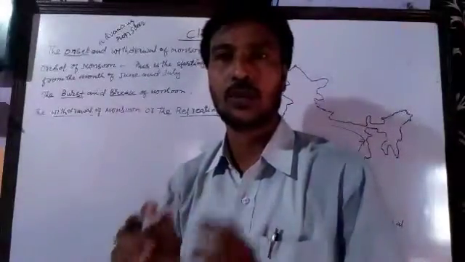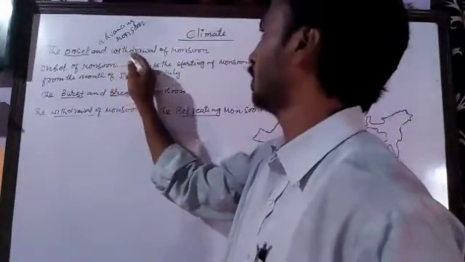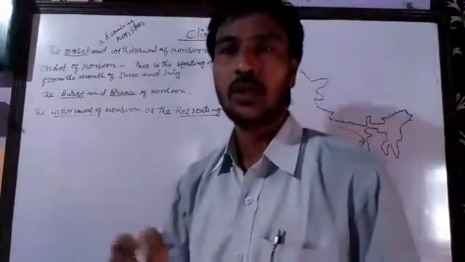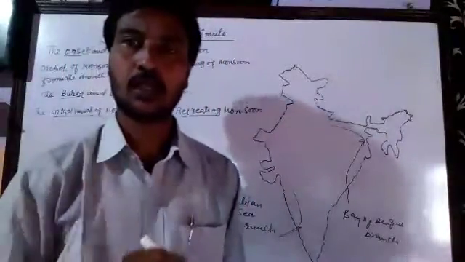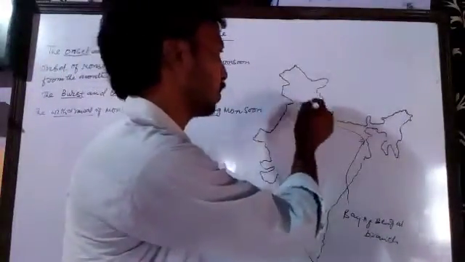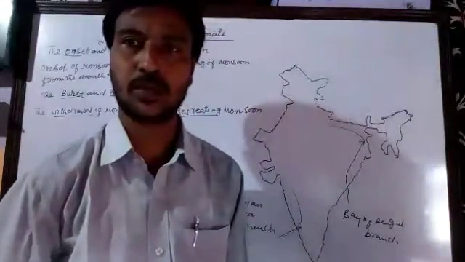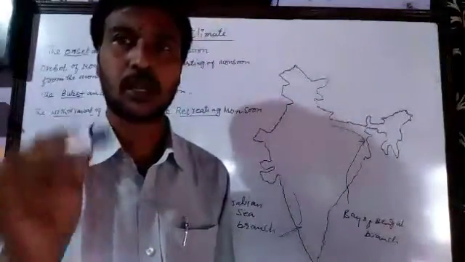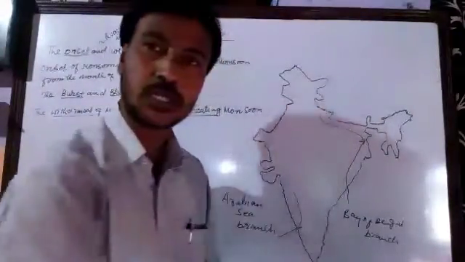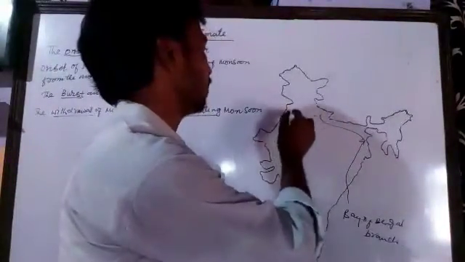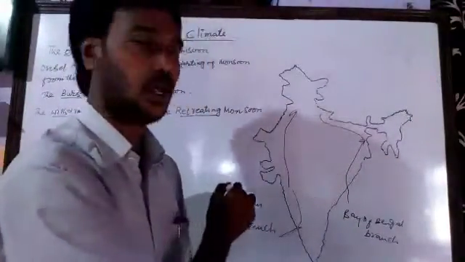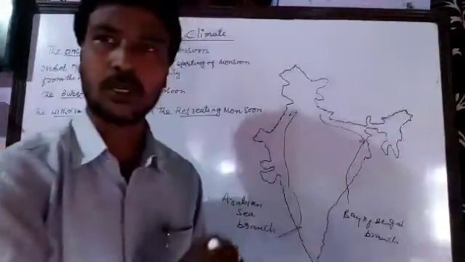Withdrawal of monsoon is also called the retreating monsoon, or the returning of the monsoon. As I told you, the north part of India is blocked by the Himalayan mountain chain. So the northern and northeastern parts of India have the Himalayan mountain range, and it works as a wall, and therefore the monsoon wind is not able to cross India, and therefore the wind returns. The wind returns along with the rains, and then it is called the retreating monsoon.